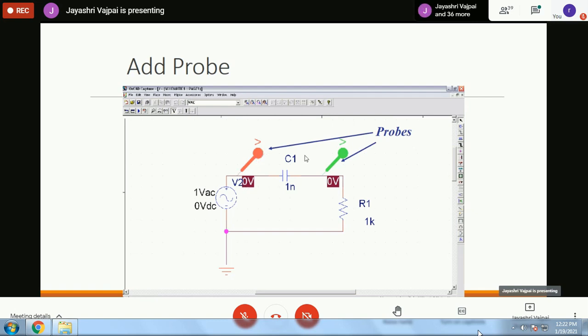And as I have told you, you can add probes to the network. Probes are basically viewpoints. Wherever you put them, they will show the voltage of that particular point. And if you have a differential probe, plus minus, it will show the difference of voltage between these 2 points. In this example, they have been connected to the positive side of the source. This positive indicates that in the first half cycle, the current will leave from this. If you place this other probe over here, it will show you the difference of voltage, that means the voltage across the capacitor.